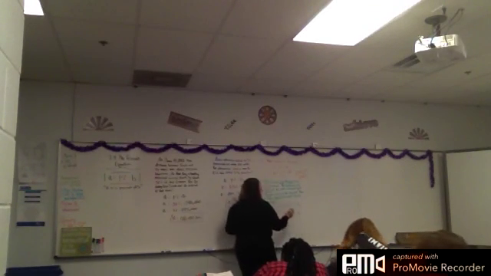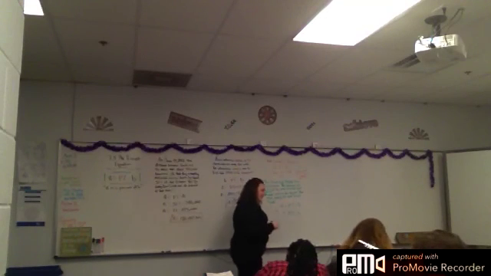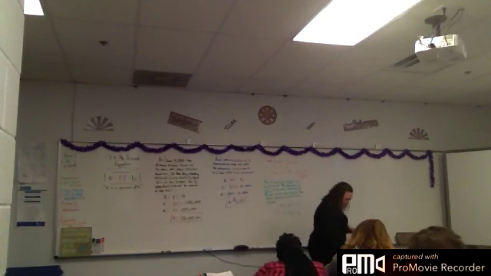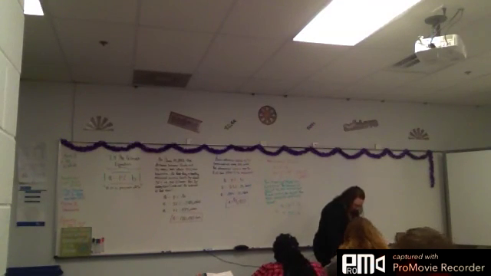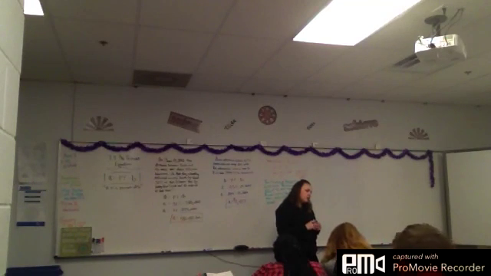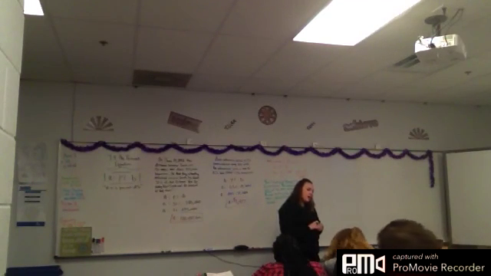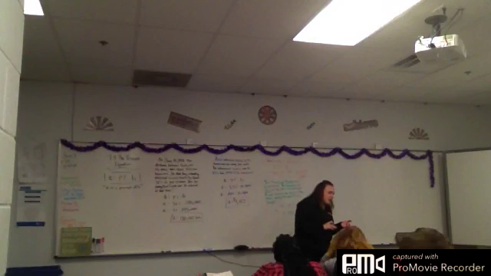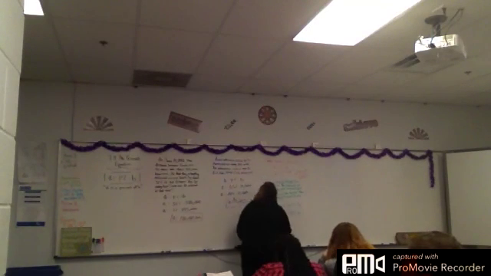How do I solve that? You have to isolate the B, so what do I need to do? Divide by 72. We're not dividing by 72, we have to change it into a decimal first.